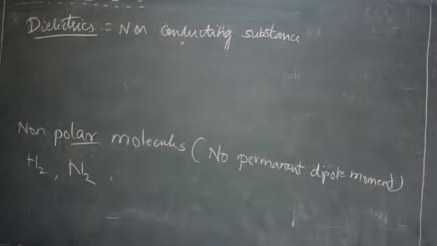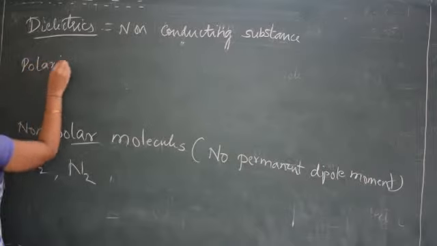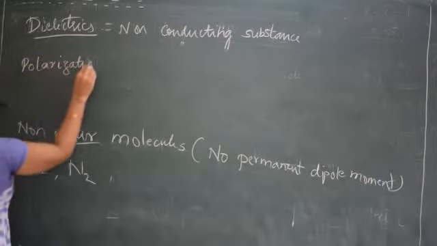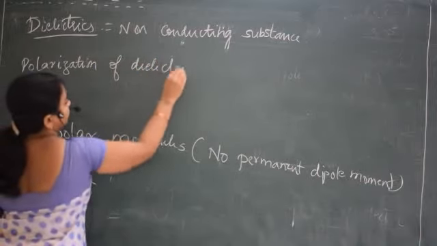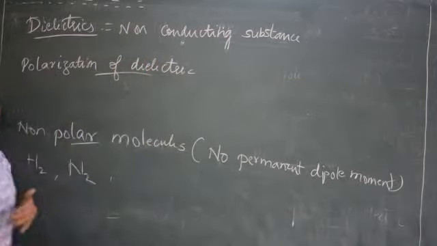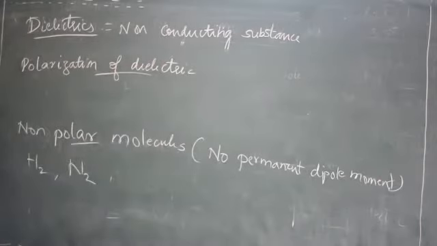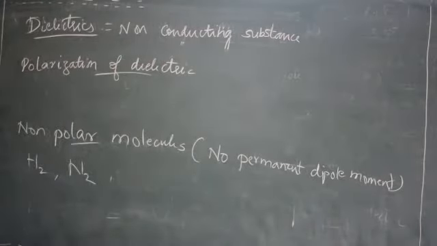Now, dielectrics, polarization of a dielectric. When a dielectric substance is placed in an external electric field, what happens? They have zero dipole moment.